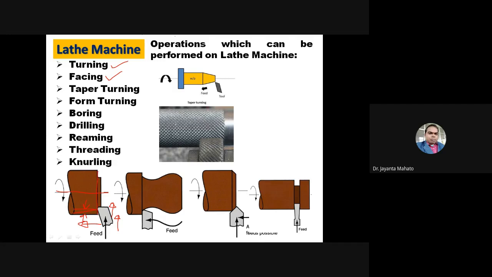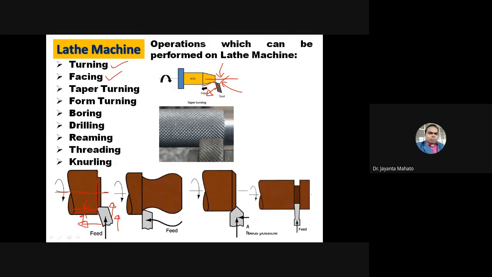Taper turning. So this is taper turning. In this case the tool will travel at an angle with respect to the axis.